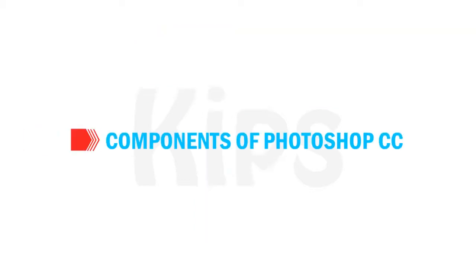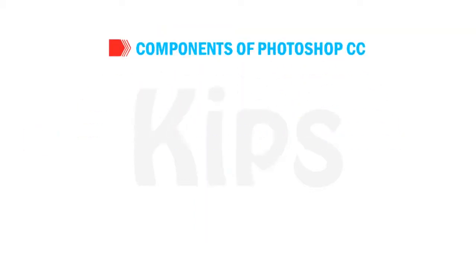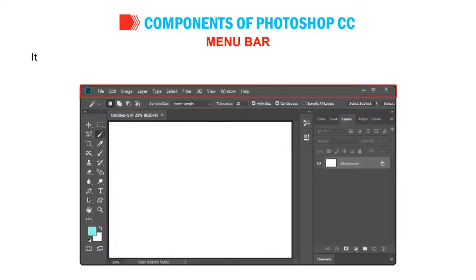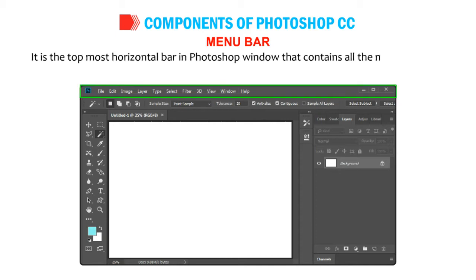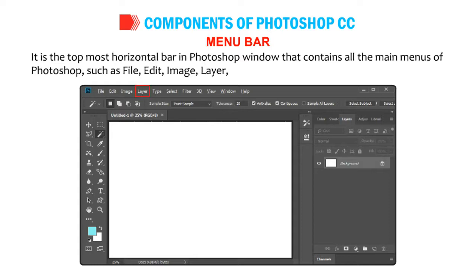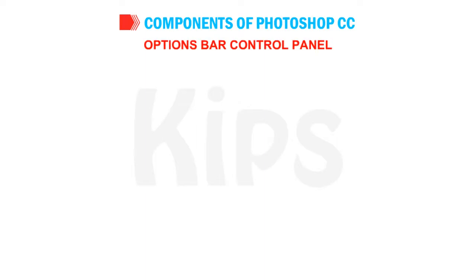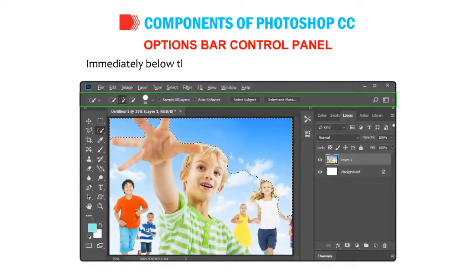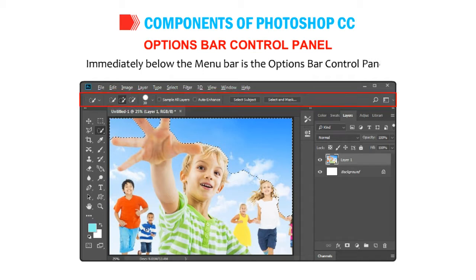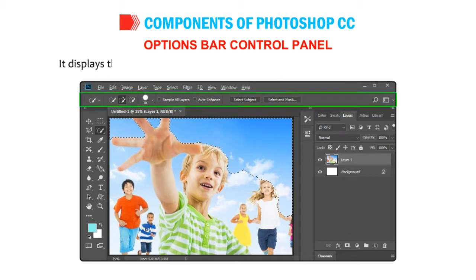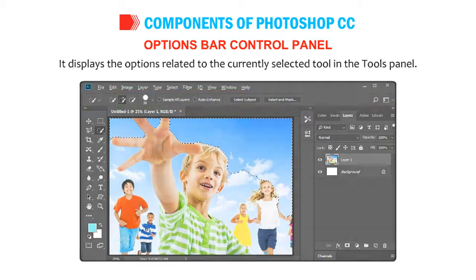Let's talk about components of Photoshop CC. Menu bar. It is the topmost horizontal bar in the Photoshop window that contains all the main menus of Photoshop, such as File, Edit, Image, Layer, Select, Filter, Type, View, Window and Help. Options bar control panel. Immediately below the menu bar is the Options bar control panel. It displays the options related to the currently selected tool in the Tools panel.